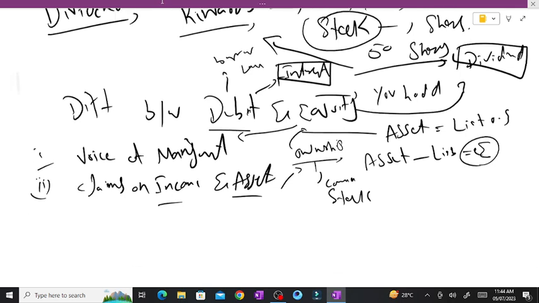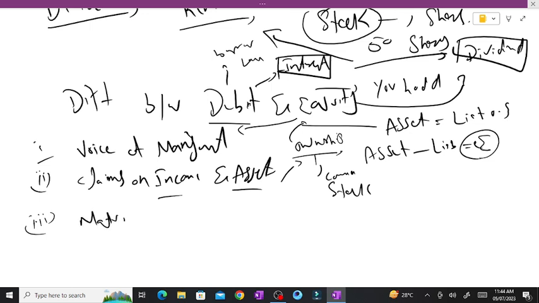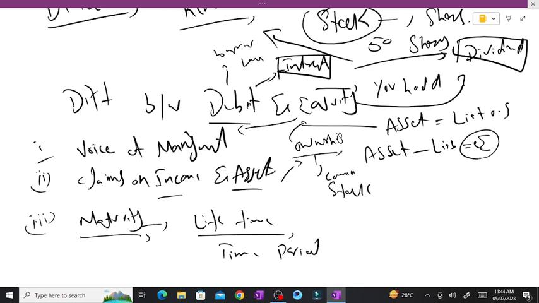The last could be maturity. Maturity means lifetime, or you can say time period. People who hold the debt hold it for a specified time period.